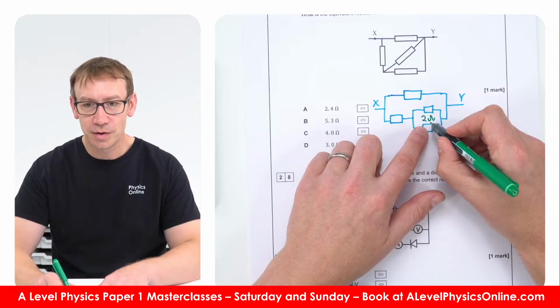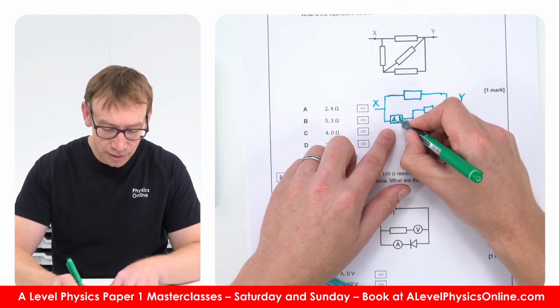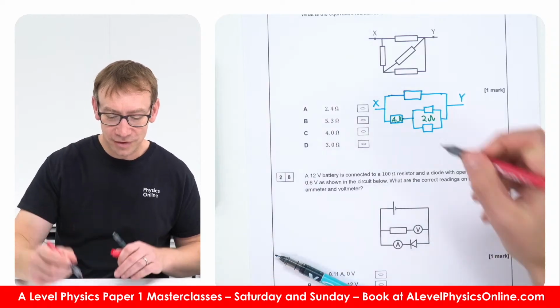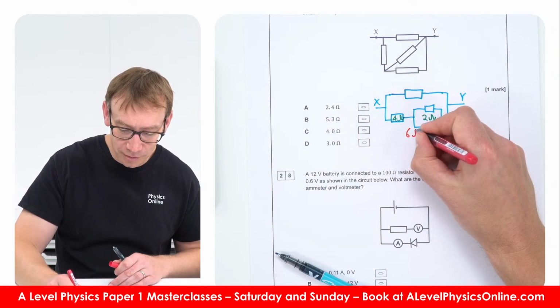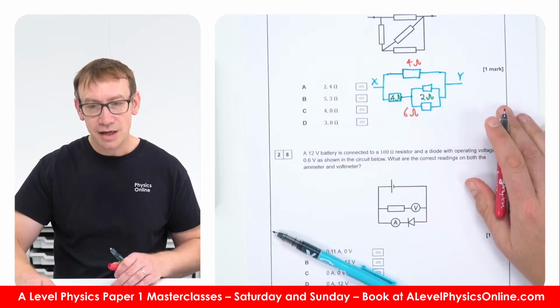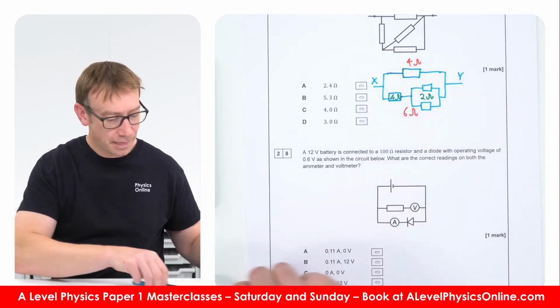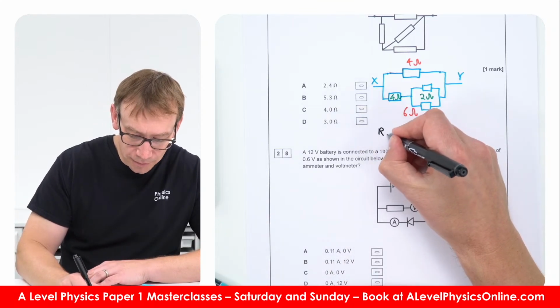And now we've got a 2 ohm resistor in series with a 4 ohm resistor. So this loop here is 6 ohms, and this bit up here is 4 ohms.